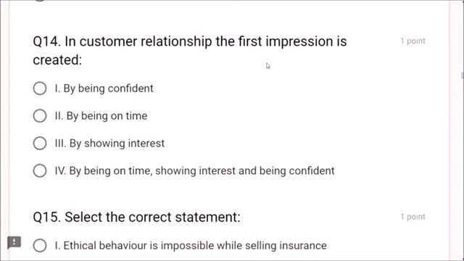Next, question number 14. In customer relationship, the first impression is created by being confident, by being on time, by showing interest. These are all required for customer relationship. That means by being on time, showing interest and being confident is the correct answer, friends.